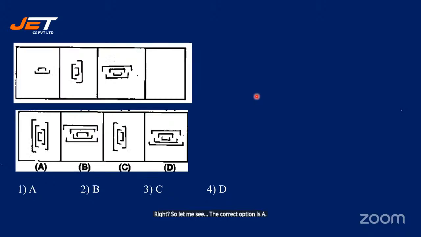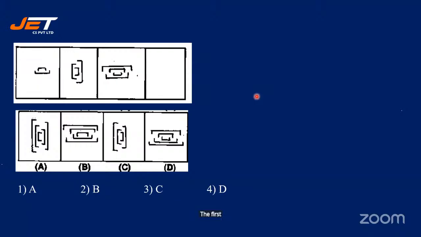Okay, let's see the next question. You just have to see how it is and then give me the answer. That's all. So what is the difference between the first and the second figure?